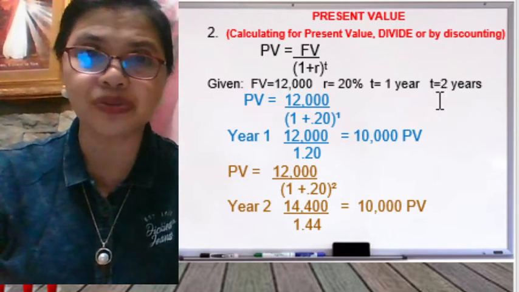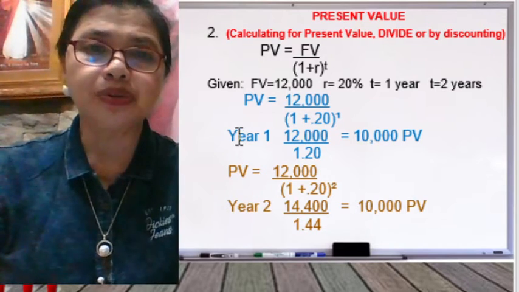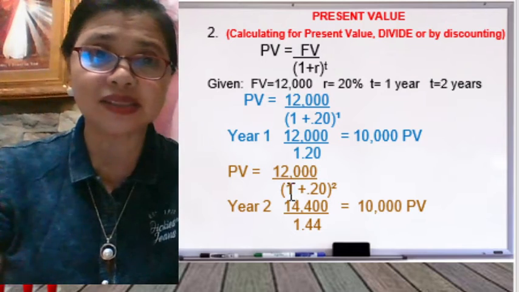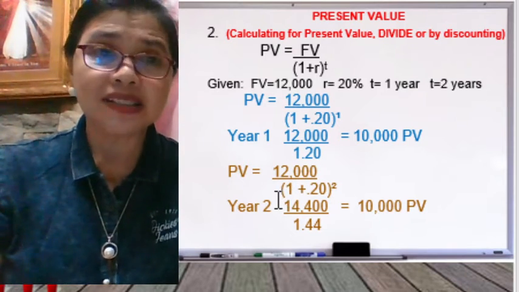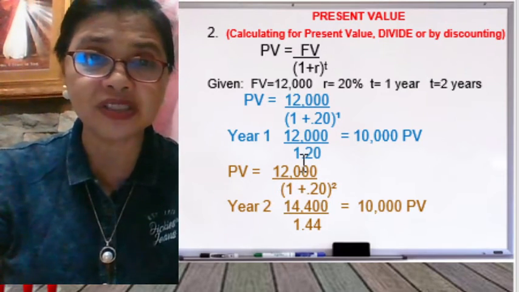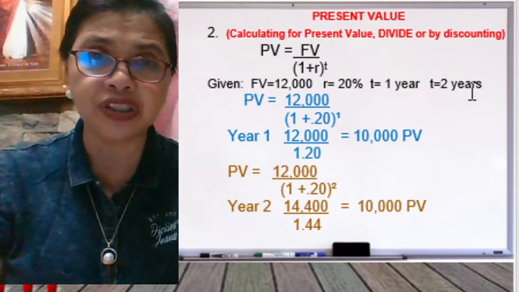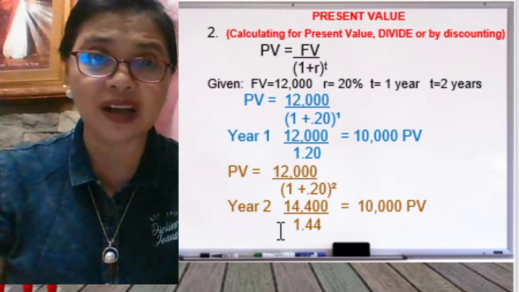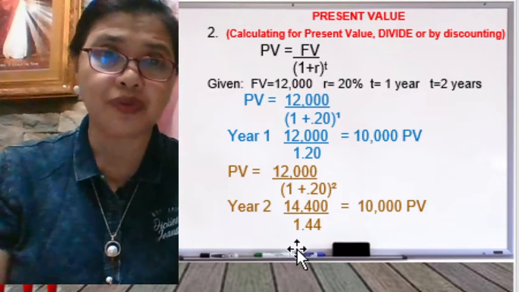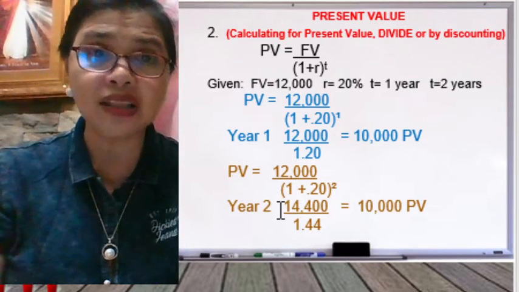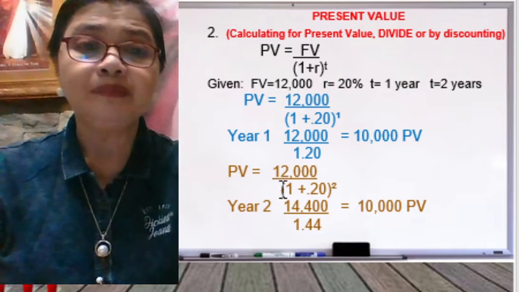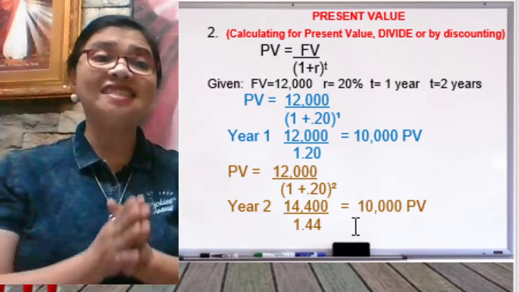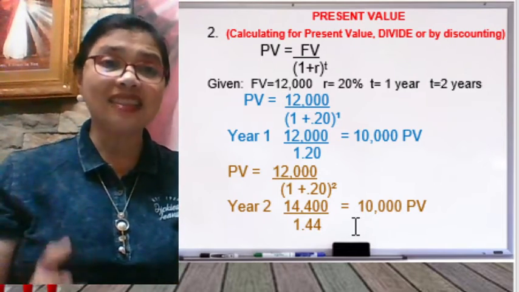So what do we do? The only difference is you multiply 1.2 twice, because it is raised to the second power. So 1.2 times 1.2 will give us 1.44. And 14,400, which is the future value, divided by 1.44 will give us again the same number, 10,000 pesos.